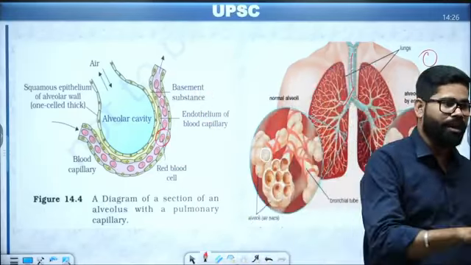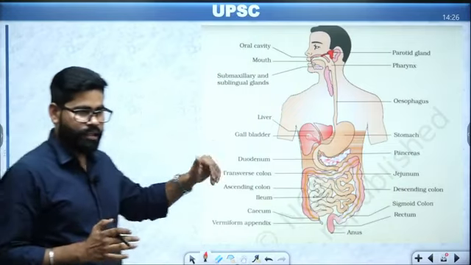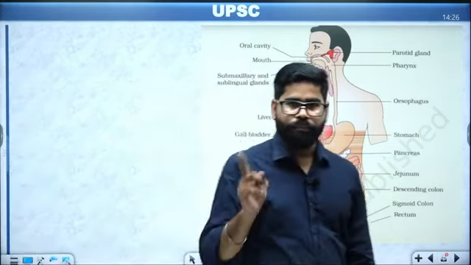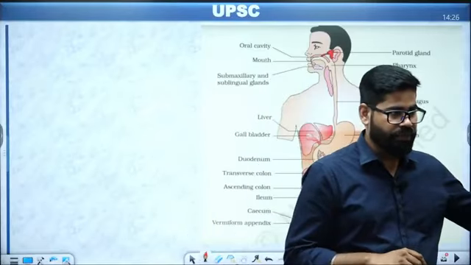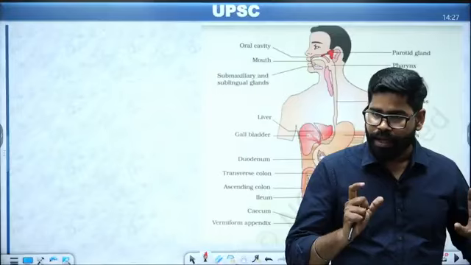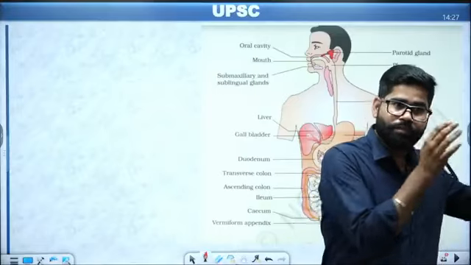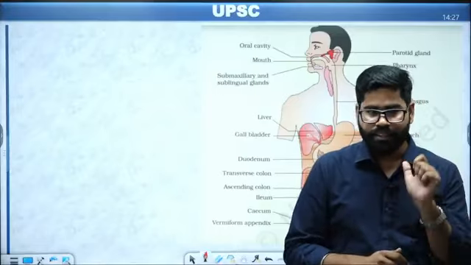Now we have a similar thing called digestion. First we have seen how the blood flows. Now blood is flowing mainly for two things: one is oxygen, one is food. They are supplying oxygen and food. And the third part is the role of the blood itself, that is immunity. So blood is doing three things in total.